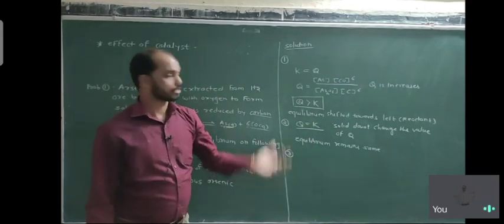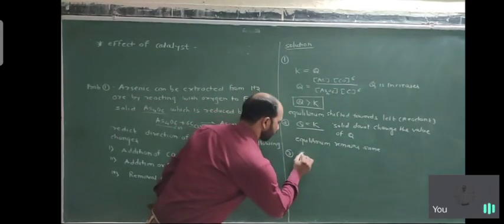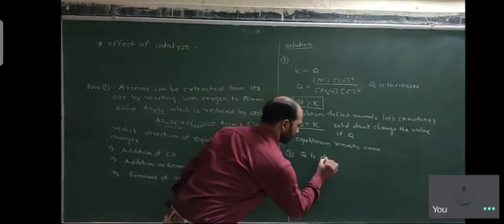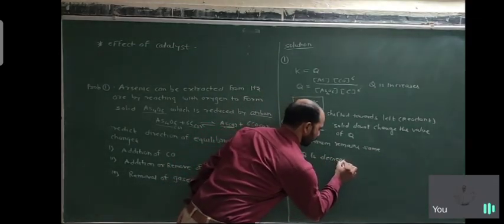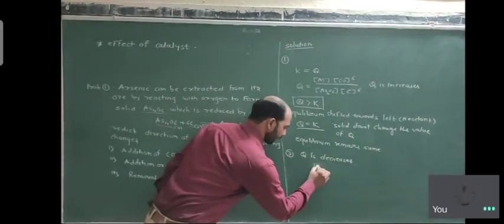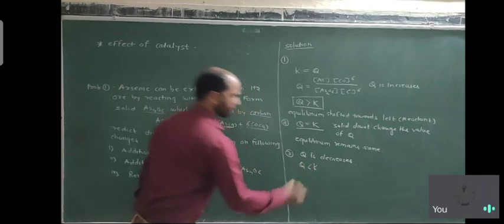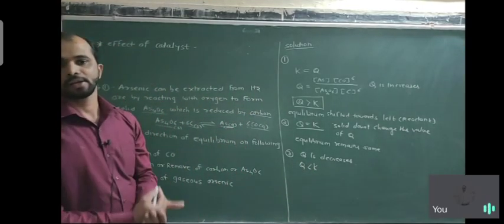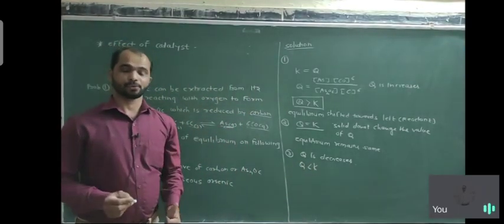So Q decreases. That means K is greater than Q. If K is greater than Q, what will happen?